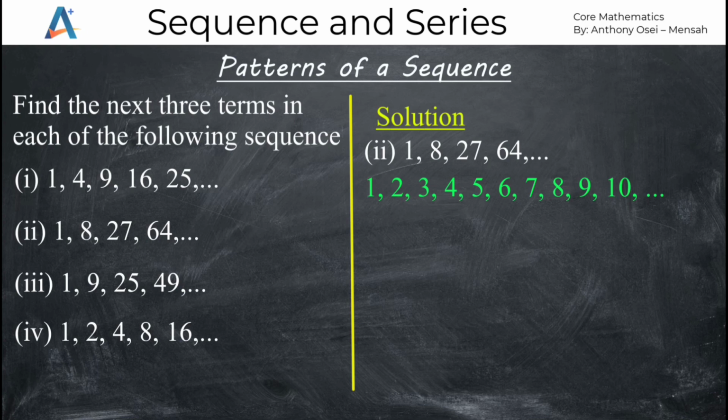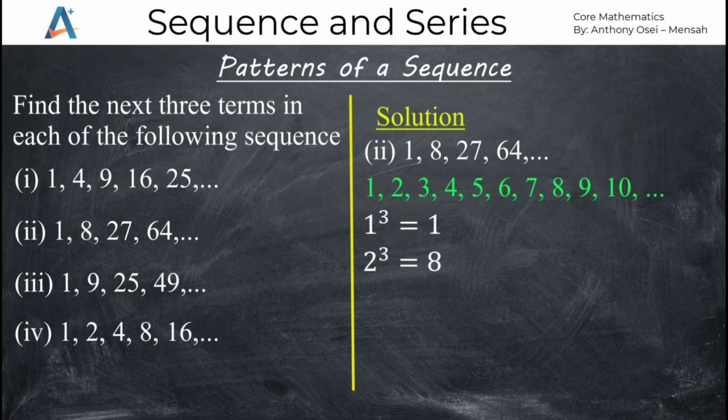But with this, we can boldly say that let's jump from square to cube and see whether the pattern will be achieved. So when we have 1 cubed, we should get 1. So the cube of the first counting number gave us the first term in the sequence. Then let's go to number 2. So 2 cubed will give us 8. It means that we are getting the second term in the sequence after we gave a power of 3 to the second counting number, which is 2. So 2 cubed gave us 8. It means the pattern goes with cubing, or raising the counting numbers to a power of 3.